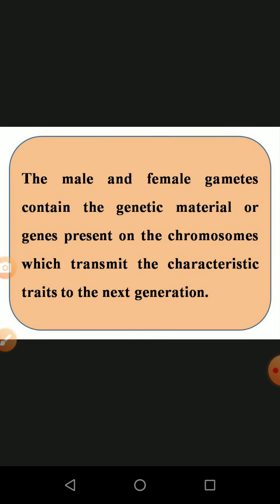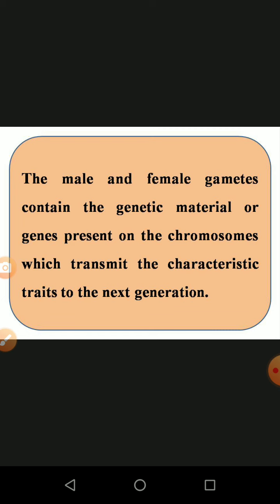So the male and female gametes contain the genetic material or genes present in the chromosomes, which transmit the characteristic traits to the next generation. We are going to see how the chromosomes are transmitted from the parent organism to the progeny or the offspring in the next lesson, heredity, unit number 18. We are seeing it very elaborately. From here, we can see some basic fundamentals.